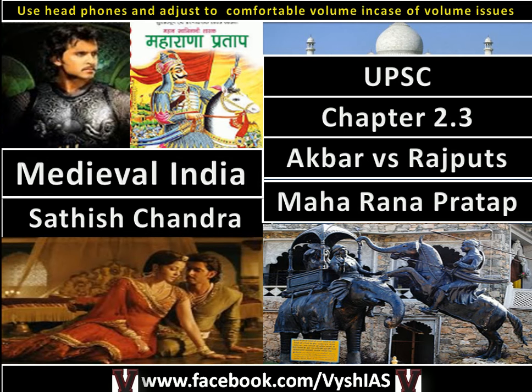Now we'll focus on today's video, that is Akbar versus Rajput. Mainly three things are there. One is the matrimonial policies. You see this Jodha Akbar and all those things, but it's not specific to any queen; it's a story of how the matrimonial alliances came about. Then the war between Akbar and Maharana Pratap, the Battle of Haldighati, and then the general policy of the Mughals towards the Rajputs. Those are the three things we are going to discuss here, and it's more of political history.